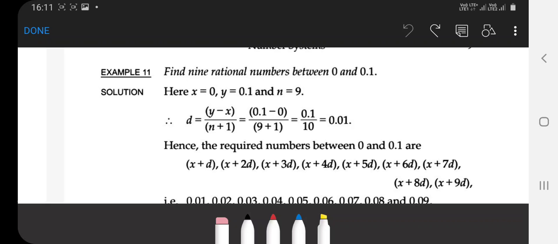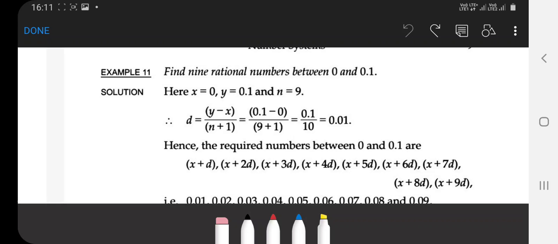Similarly, we have to find 9. Here n equal to 9. Put the value, 9 plus 1, that is equal to 10. Y minus x: find the numbers between 0 and 0.1. So you subtract 0.1 minus 0, that equals 0.1 by 10, that equals 0.01.